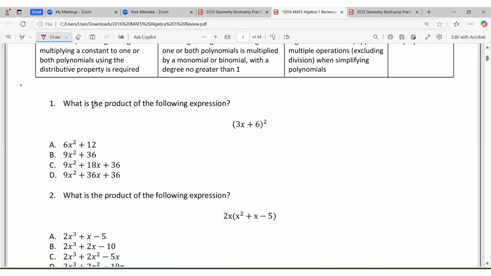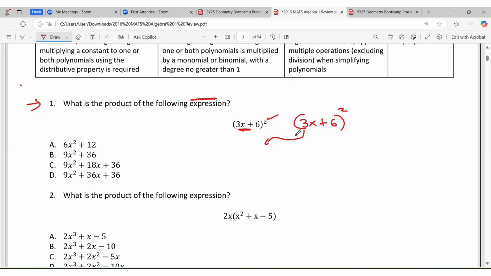All right, so it says here, what is the product of the expression? The expression is (3x + 6) squared. When something is squared, it is multiplied by itself. A quick way to multiply a binomial is to square the terms inside, all right? And then a quick way of squaring a binomial is to do this.